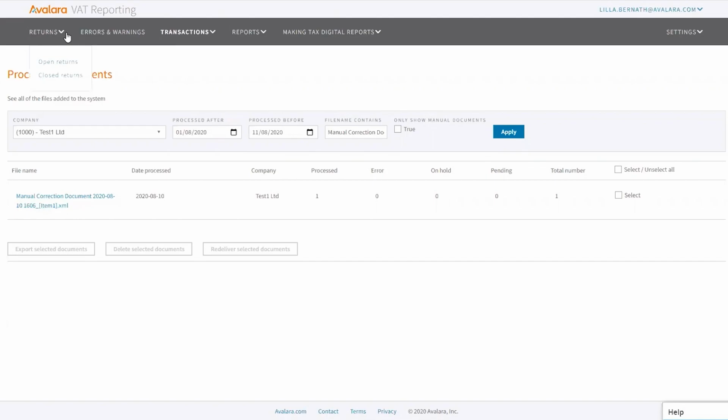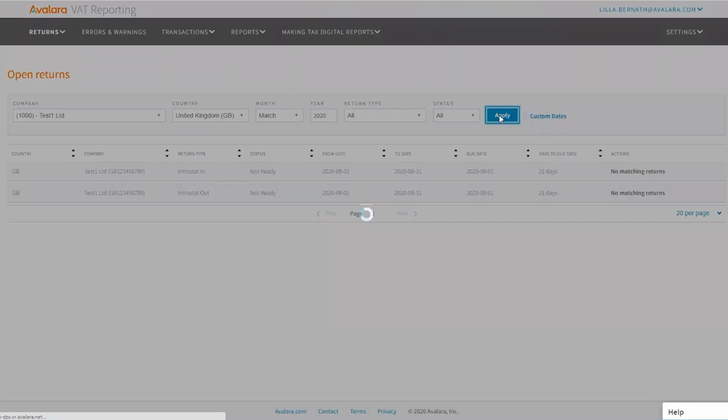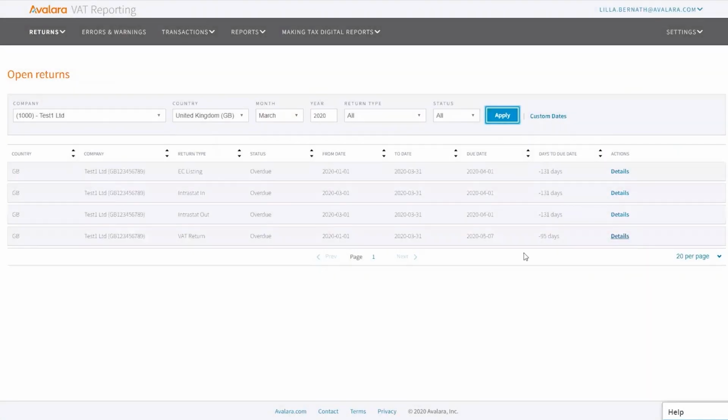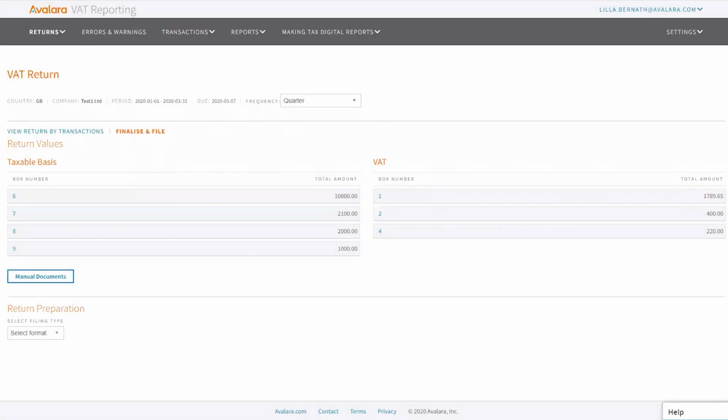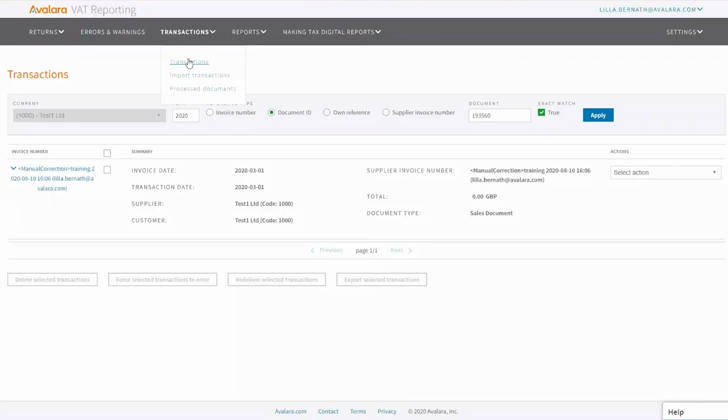So if I go back to the returns, and again, select March, and the VAT return. If I go into box 7, you can see that there's manual correction here. So if I click on it, it will direct me to transactions. Transactions here, you can see that the invoice number itself starts with manual correction. It will put in whatever you put in under reference. I put in training. It will add the date and the time and the person who did the manual adjustment. So you'll see everything here.